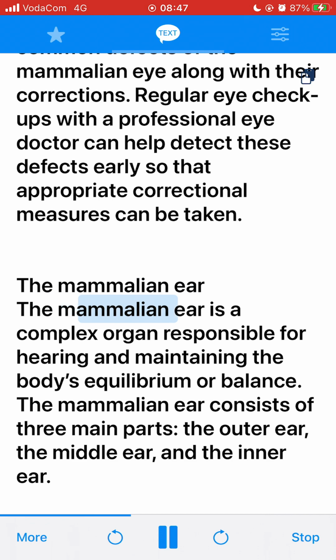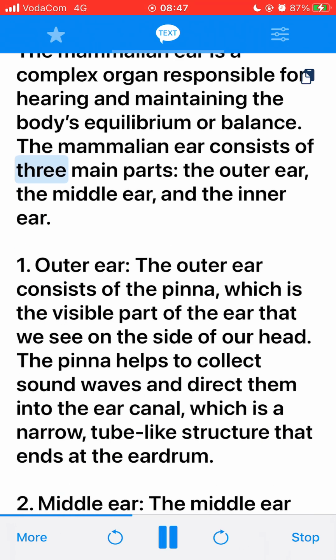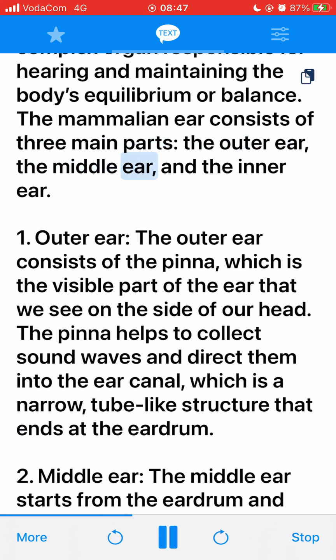The mammalian ear is a complex organ responsible for hearing and maintaining the body's equilibrium or balance. The mammalian ear consists of three main parts: the outer ear, the middle ear, and the inner ear.